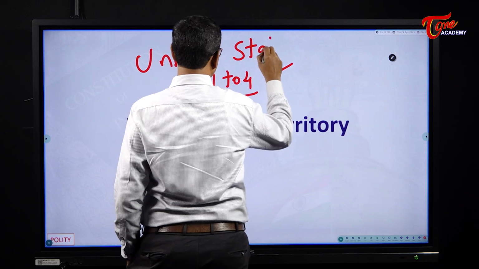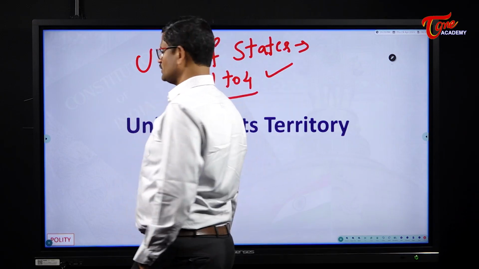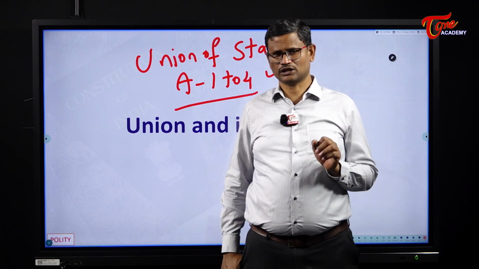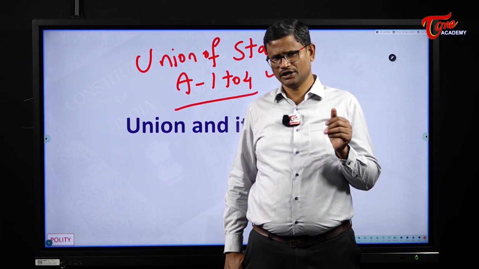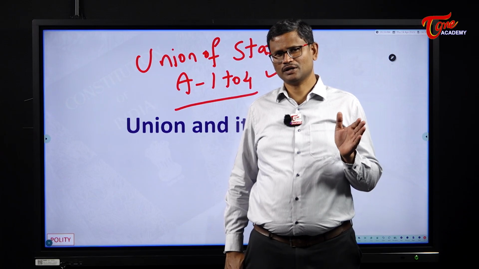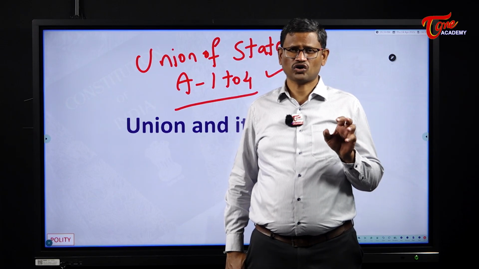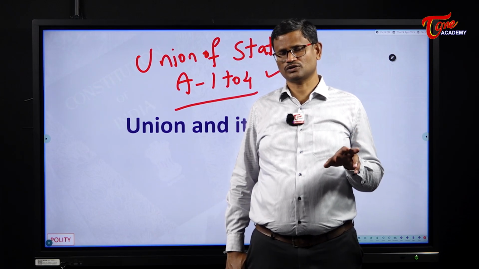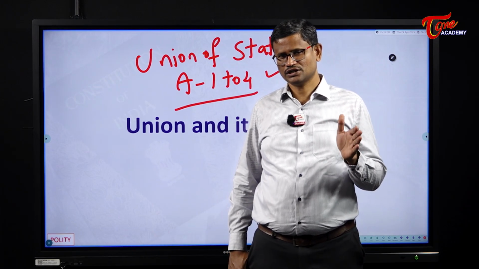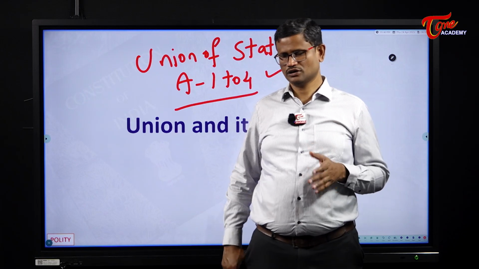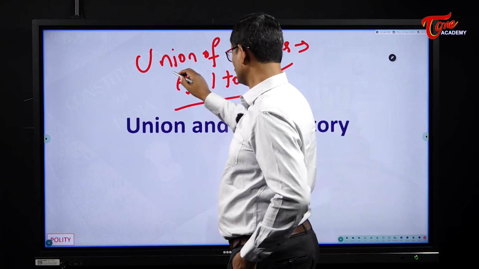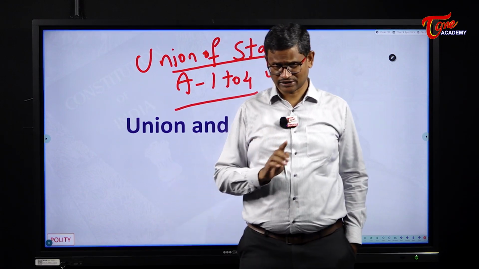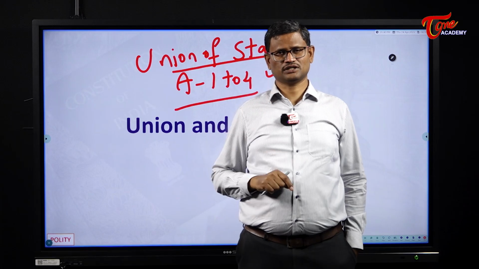In the Constituent Assembly, there was a difference of opinion with respect to the name to be given to the country. Some suggested the modern name India, some suggested the ancient name Bharat. As a matter of compromise between these two groups, both words were used. India, that is Bharat, shall be a union of states. So the expression used in Article 1 is union of states. Here the expression used is not federation of states.